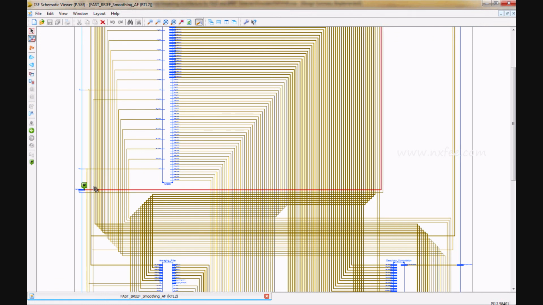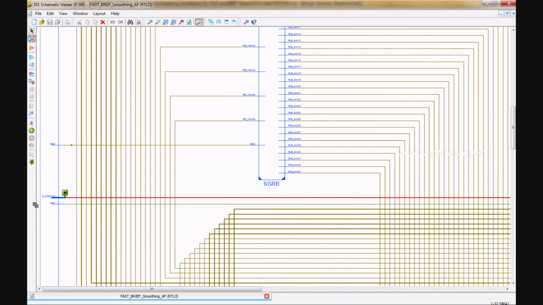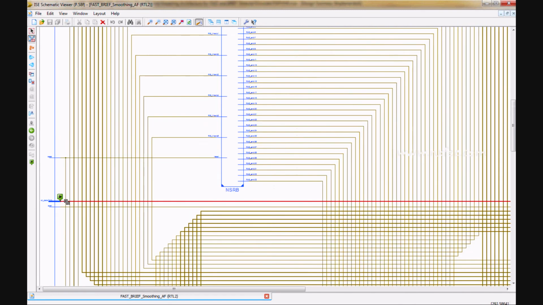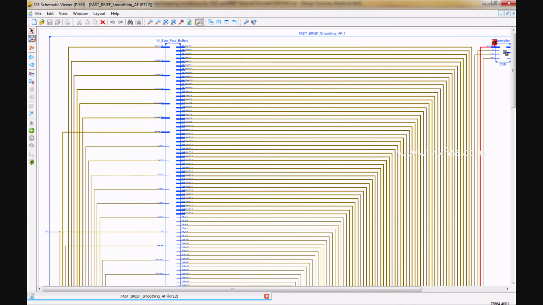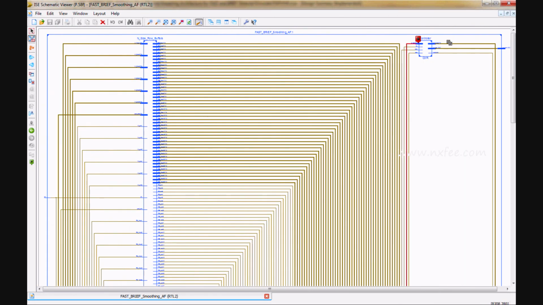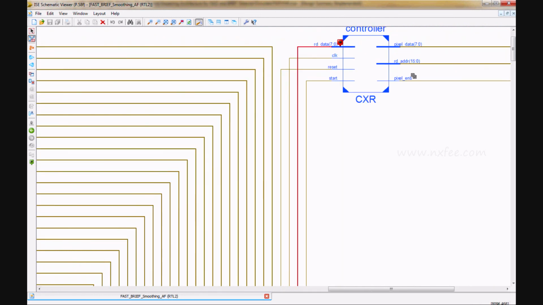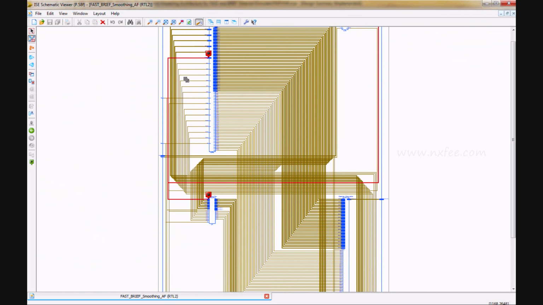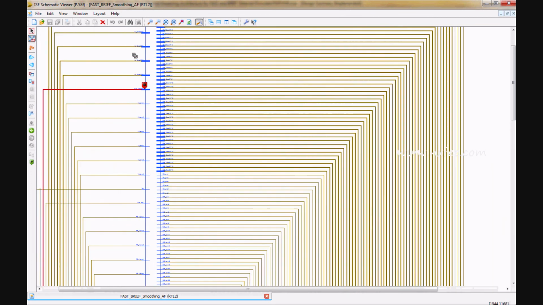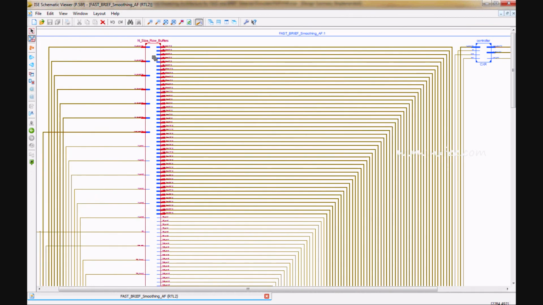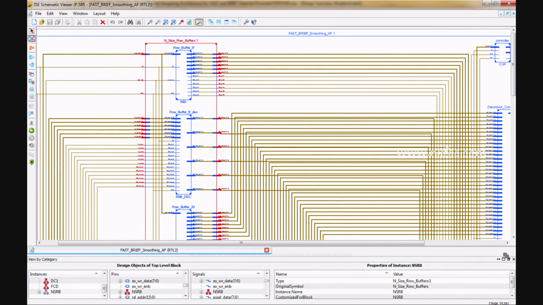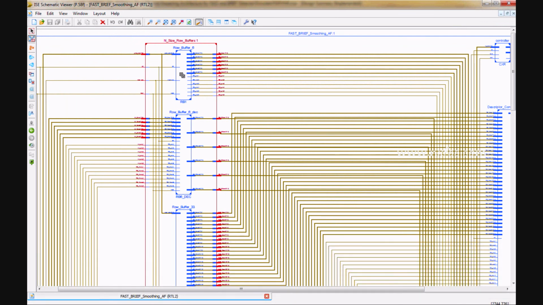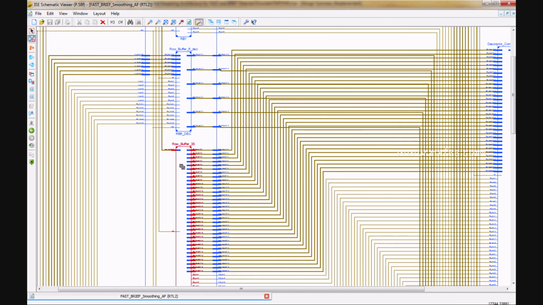So this is the input. Read data will be given to the controller, and the controller will give a pixel enable and pixel data. That pixel data is given initially to the n-size row buffer. This n-size row buffer has row buffer 6, one more row buffer for the FAST detector, and row buffer 33.